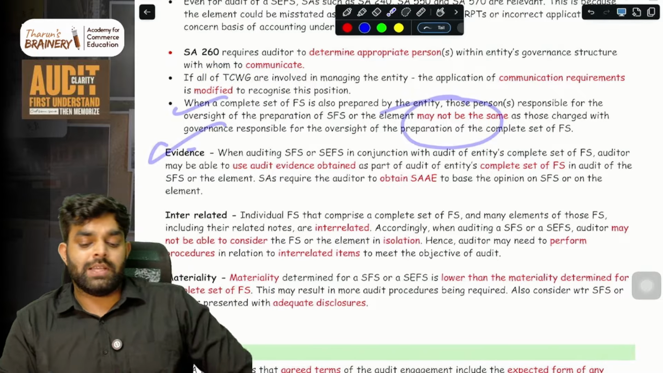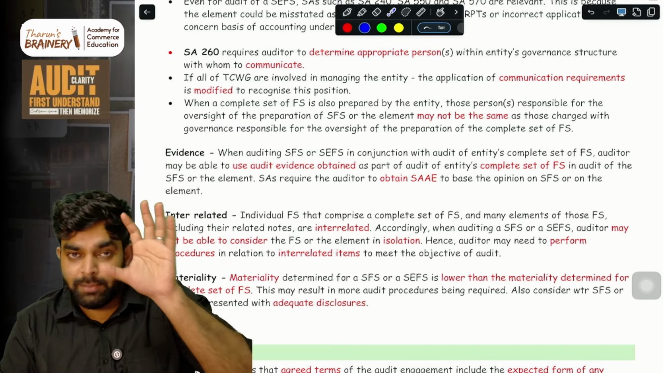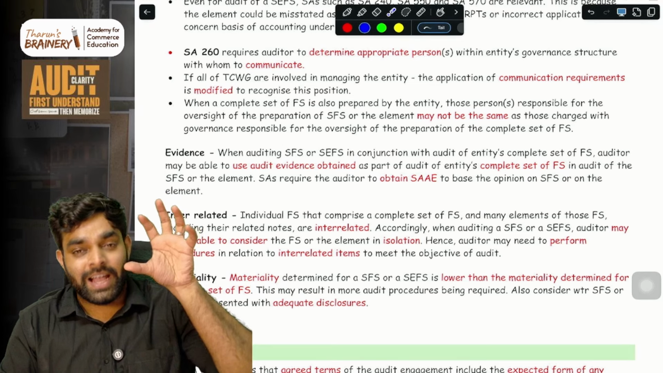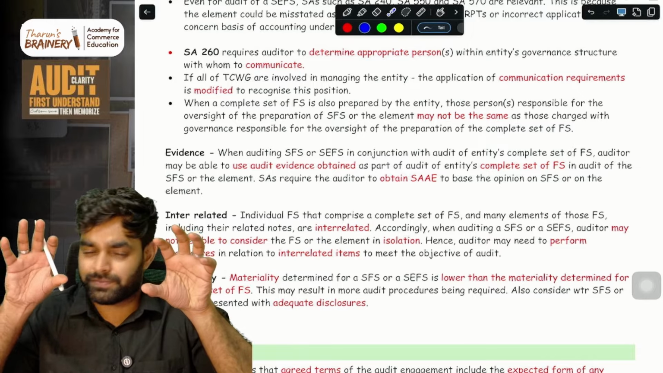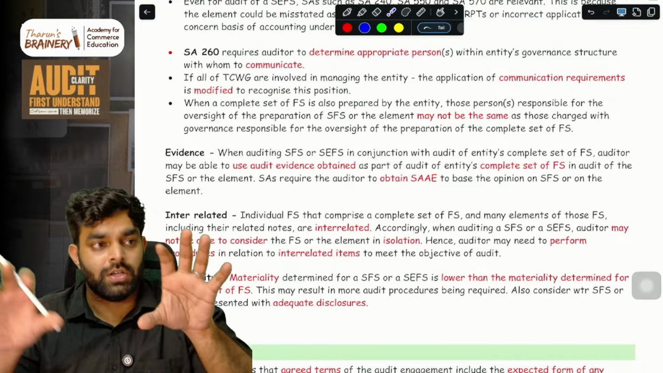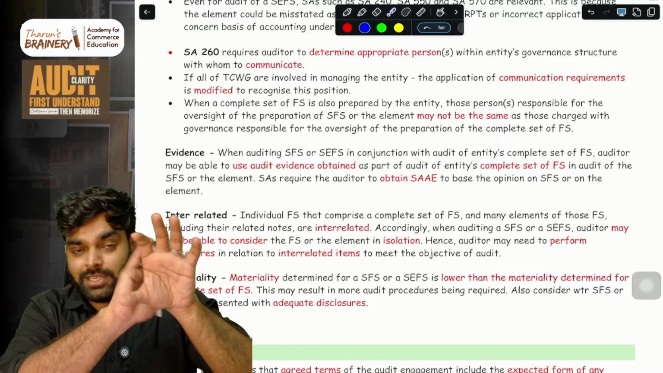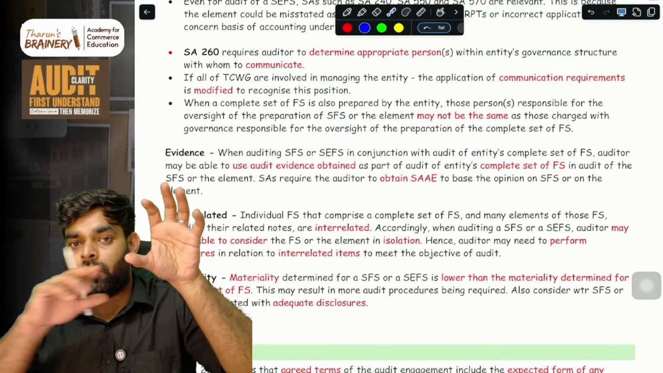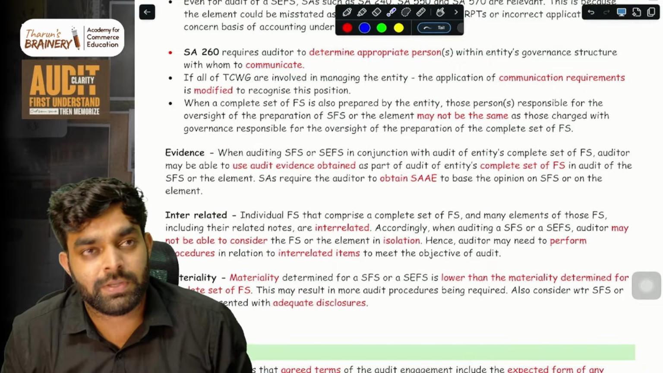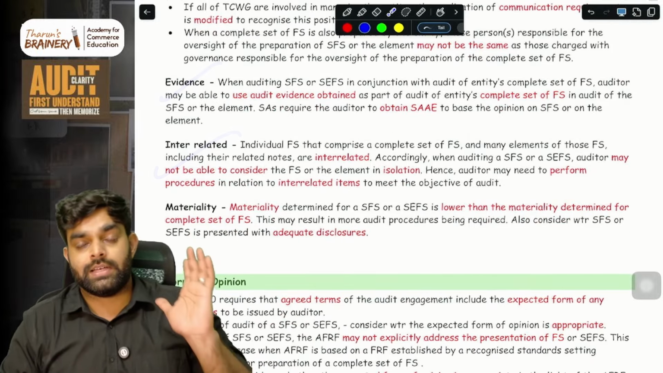Then comes the evidence. I told you earlier, that is when you are auditing. Imagine the same auditor is auditing the complete set of financial statements and this one also, SFS or SCFS. Same auditor is doing both. So whatever audit evidence you got from the complete set of financial statements, same thing you can use here also for the single financial statement or particular element of a financial statement. Then comes the interrelated.